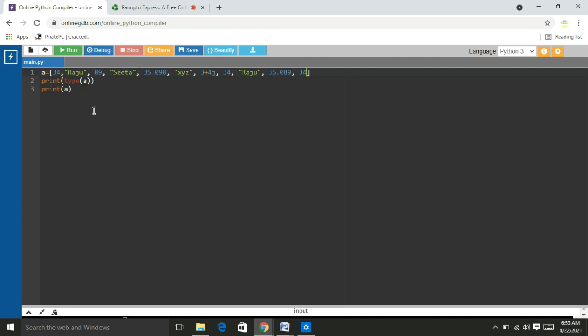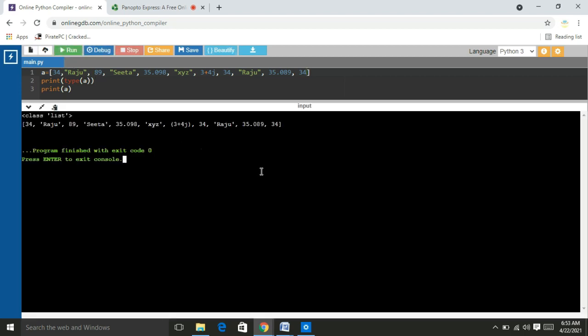I am going to explain whether the list allows duplicate elements or not. Okay friends, we can observe 34, Raju, 89, Sita, 35.098, XYZ and 34. The sequence in which we give the input cannot be changed. You can observe this one.